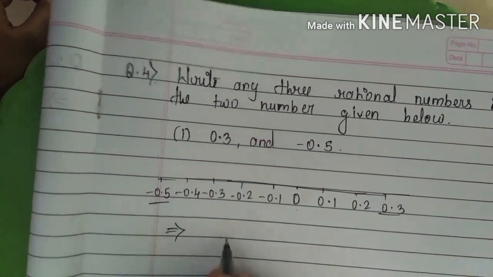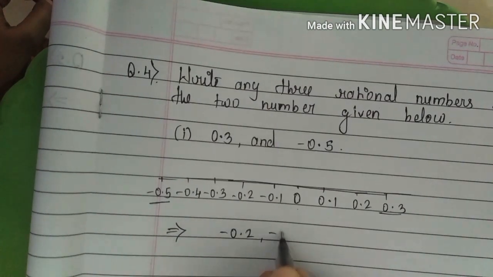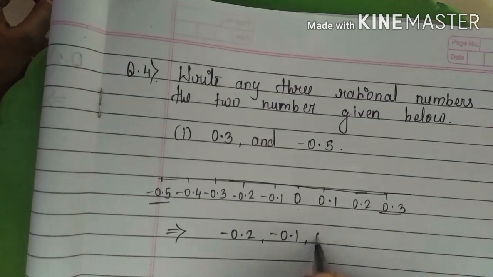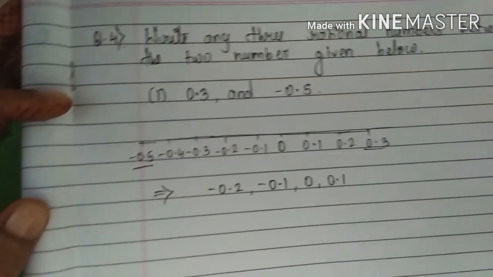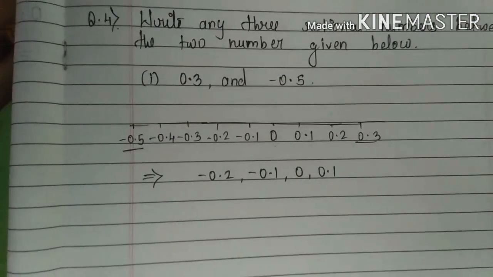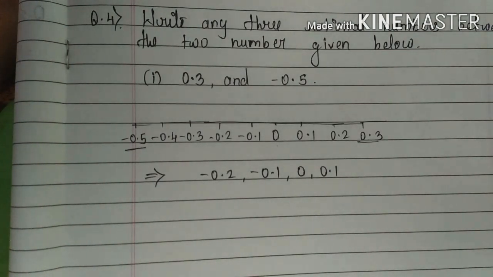Suppose I am writing over here minus 0.2, minus 0.1, 0, 0.1. You can write any number. The answers can vary, so no issue.